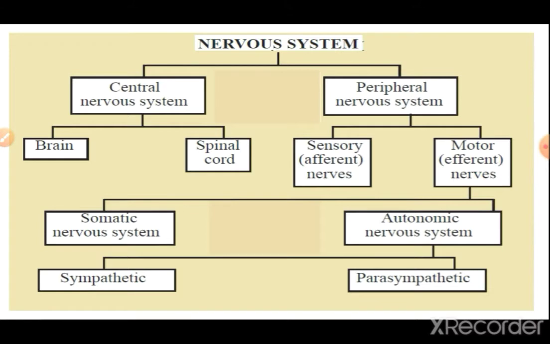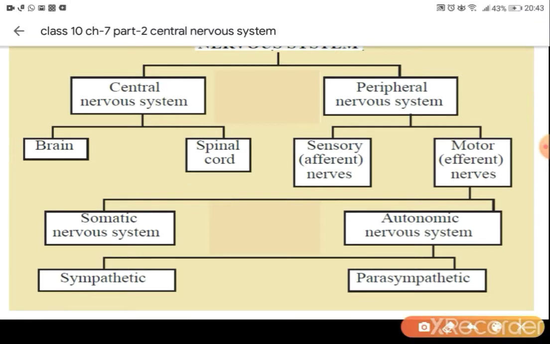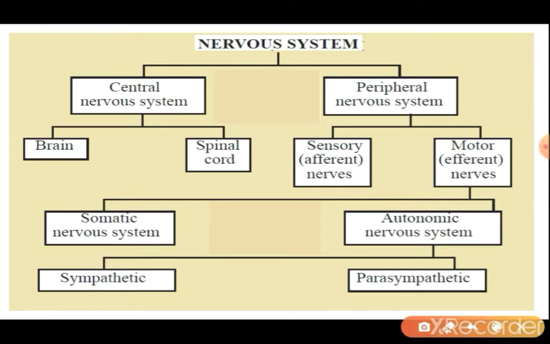So let's start. First of all, let's understand about the nervous system. We can divide the nervous system into two parts, central nervous system and peripheral nervous system. Central nervous system is associated with the brain and spinal cord, and peripheral nervous system means it is governed by the nerves, all the nerves, sensory nerves and motor nerves. Sensory nerves are also called afferent nerves, and these nerves are associated with the receptor organs, which we have done in the previous video.